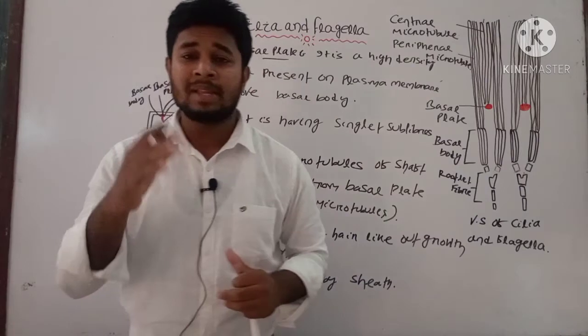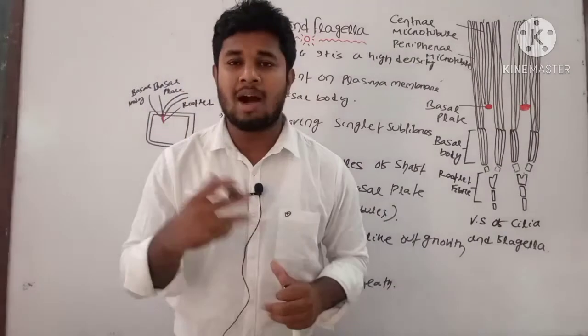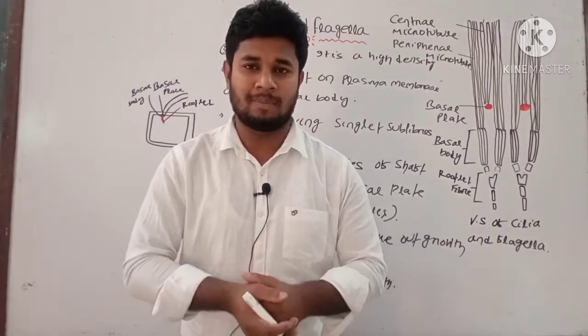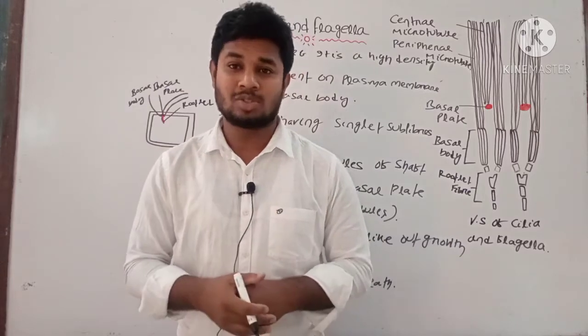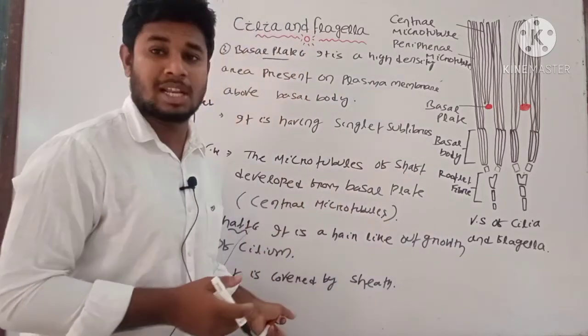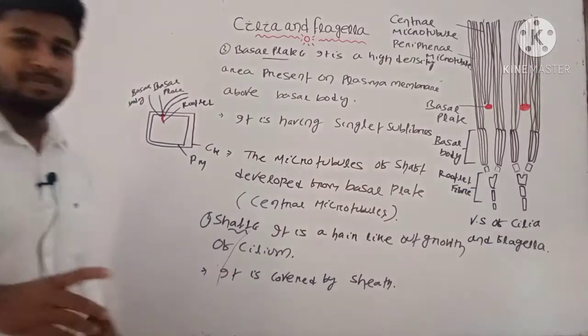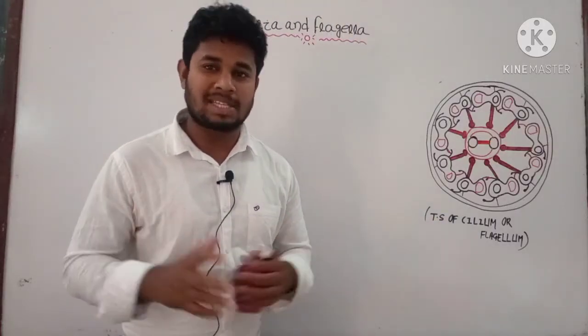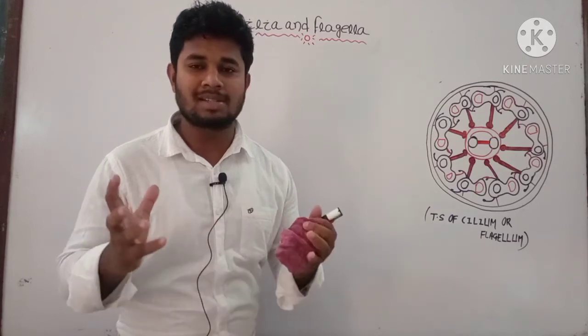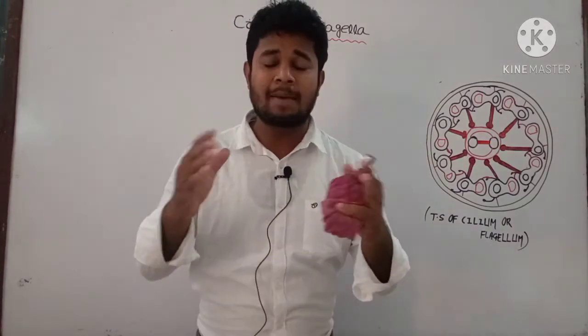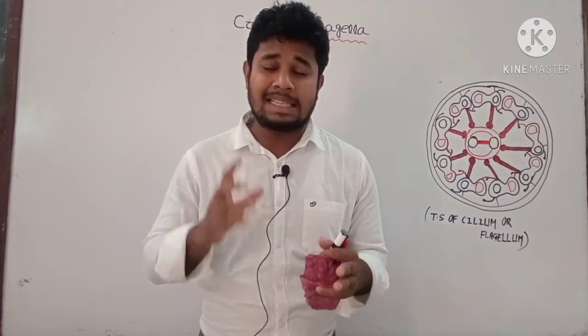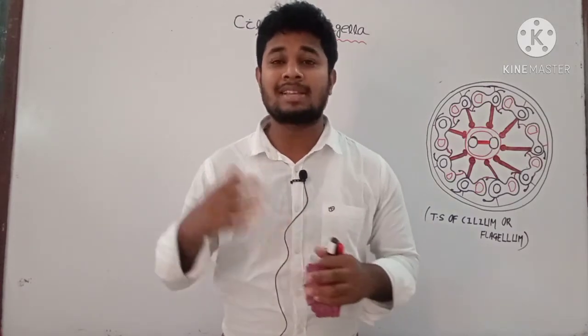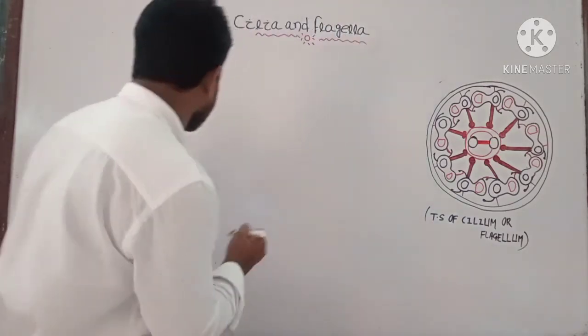Then we will discuss the internal structure of your shaft, how it is looking and how it is functioning, and how the 9 plus 2 arrangement is showing. Note down these points. The internal structure of cilia and flagella: we have already discussed that there is an outer sheath covering, and this sheath is the extension of the plasma membrane.